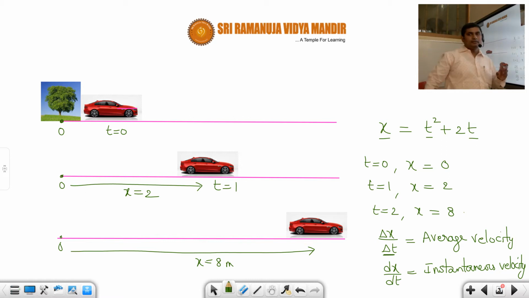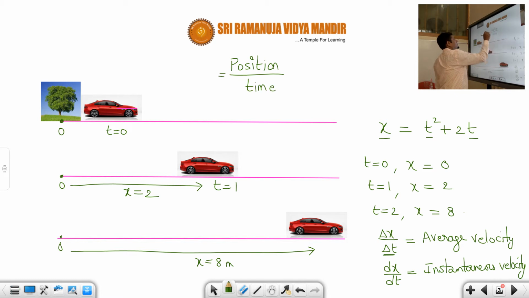This is what we have studied for the velocity, average velocity or instantaneous velocity. That means it tells us how the car is changing its position with respect to time. As time progresses, the car is changing its position. So position by time here is called velocity.